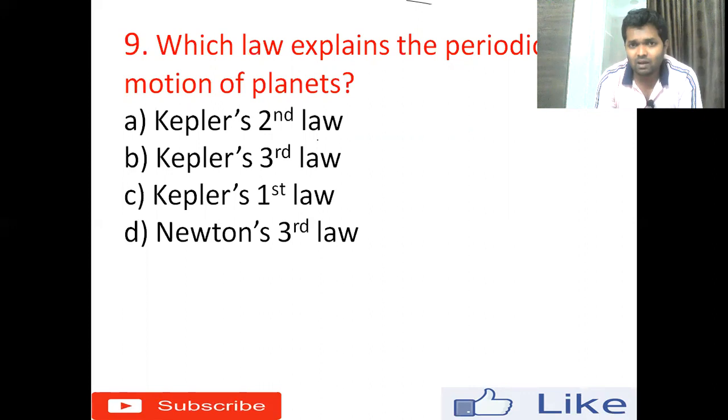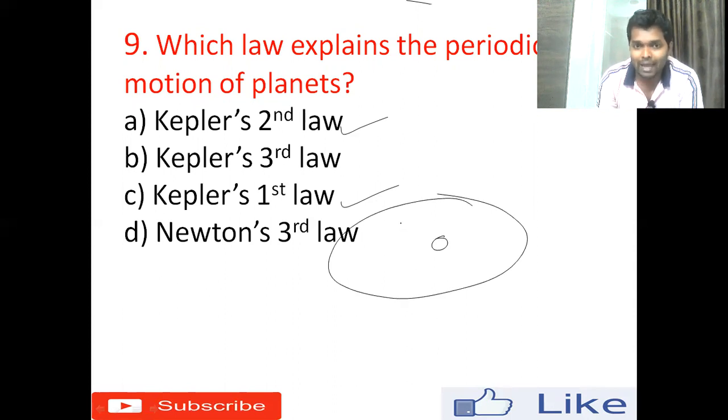Kepler's second law says that the planets move around the sun with a constant areal velocity. The second law gives the idea about the areal velocity of the planets around the sun. The first law states that the planets revolve around the sun. For example, the sun is here, and around the sun the planets revolve in an orbit called an ellipse.